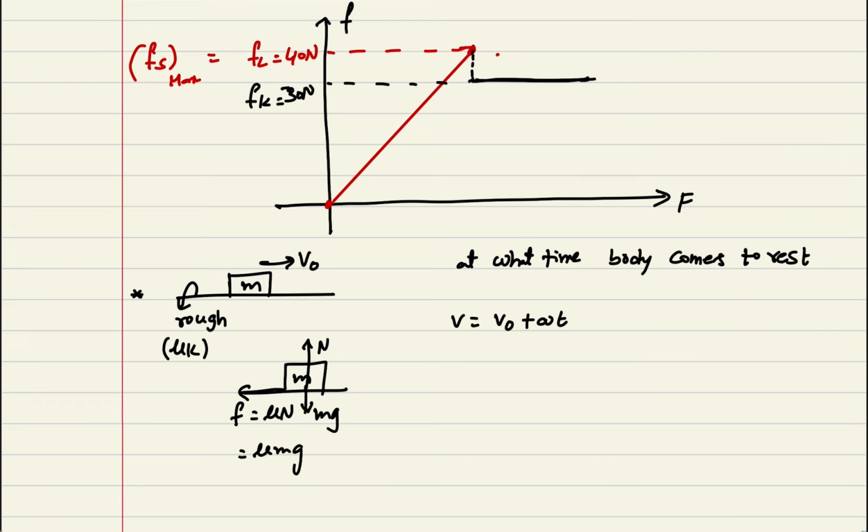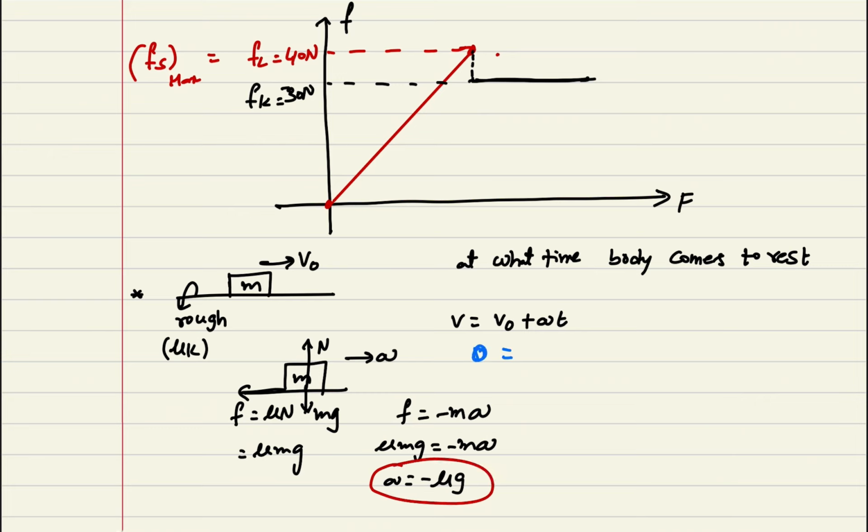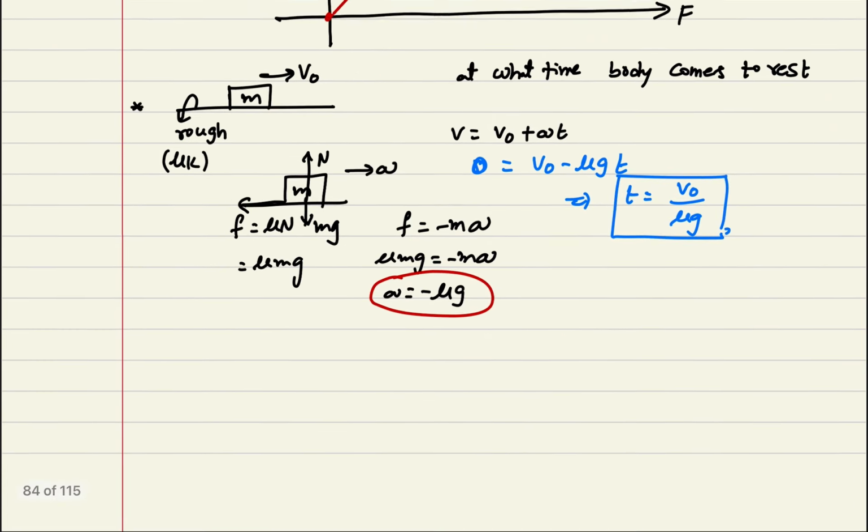Now you can say that F is equal to minus m into a. We can write mu into mg is equal to minus m into a. So the a value can be written as minus mu into g. You substitute a is equal to minus mu g, and we get the final velocity 0 equals v naught minus mu g into t. Finally you get t is equal to v naught divided by mu g. At this time the body comes to rest.